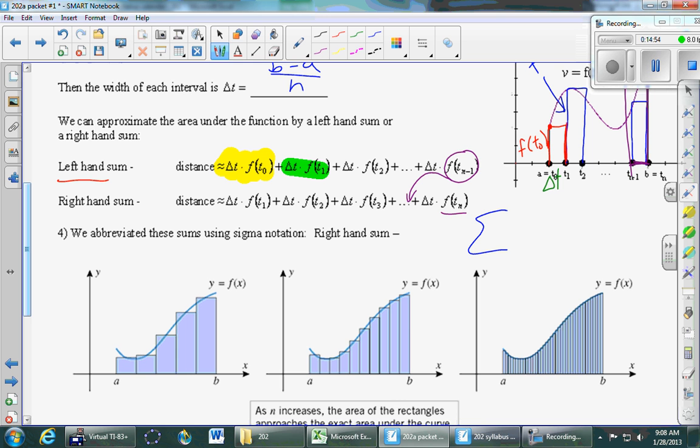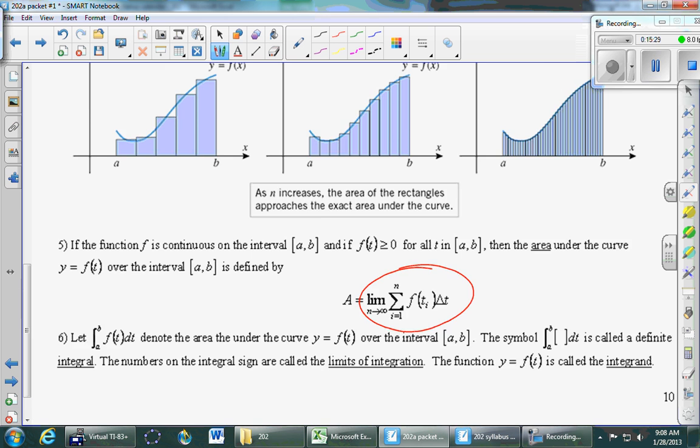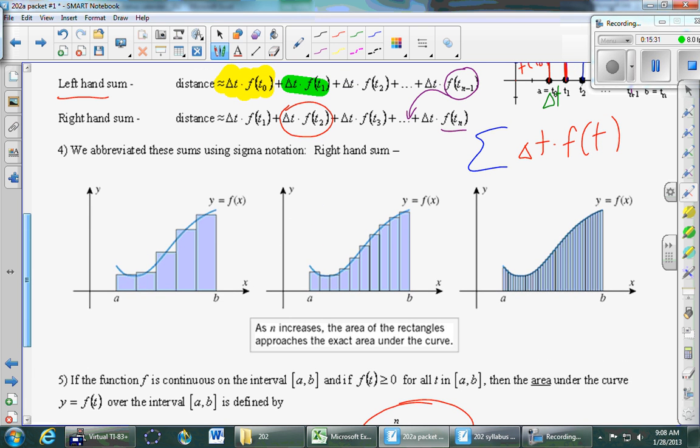I'm going to grab one of these guys right here. For example, this thing right here, delta t times f of t2. Looks exactly the same as the prior term, delta t f of t1. The only thing that changed was that little subscript, right? They're all exactly like delta t f of t. So that's what we write over here. Delta t f of t. And the subscript is something we just have to replace with a letter. And so the letter we're going to use here, well, let's use the same letter we used below. Sometimes it's I, sometimes it's K. We used I down here, so let's use an I. So right here, we're going to put an I.